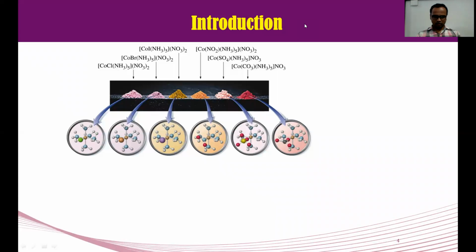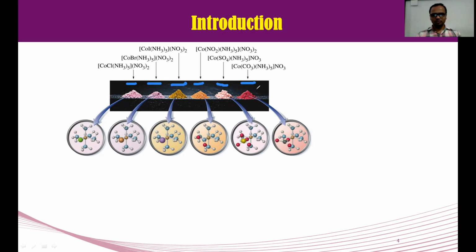See, I have shown these complexes, and these are all cobalt complexes. But the ligands are different, and see their colors. With a change in ligand, there is a change in color. With a change in geometry, there is also a change in color. Now what is the reason behind this? The reason is the same: it is due to crystal field theory.